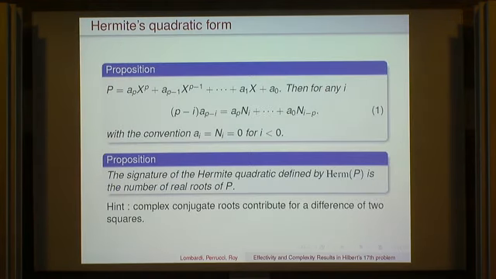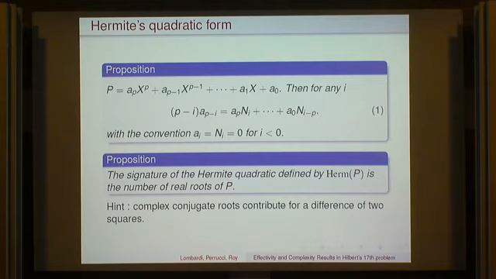And it's something true in general. So the first thing to notice is that we can compute these Newton sums starting from the coefficients of the polynomial by these formulas, which is giving some linear system, some triangular system. If you are given the a_i's, which are the coefficients of the polynomial, then you can deduce the n_i's, which are the Newton sums that you want to enter in this matrix. It means that you don't need to compute the roots, which of course you would be unable to do. You just get these moments, these coefficients of the Hermite matrix, from the coefficients.